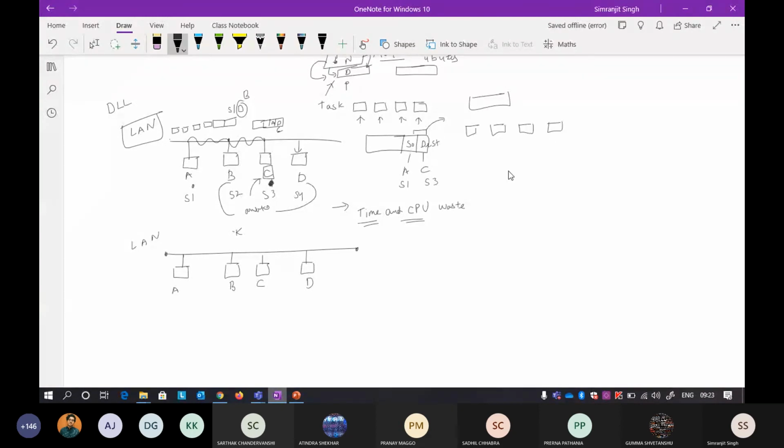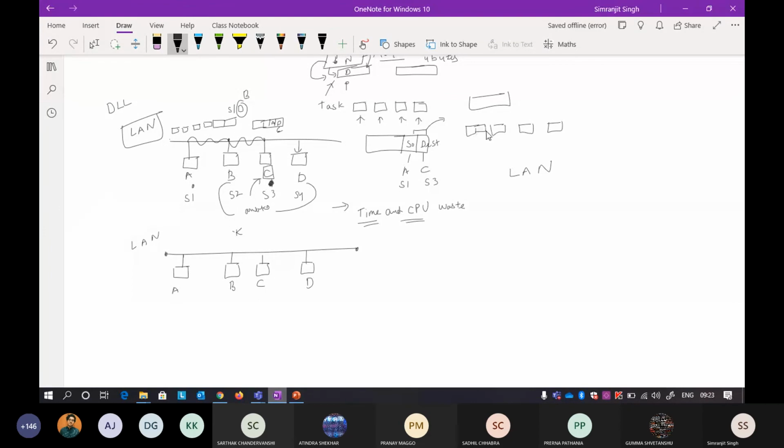Now I'm talking about everything in a LAN, where various devices are connected. I want to communicate a frame from one station to another, but I do not know the address of each and every one, so when I'm doing the framing, I will add one thing.